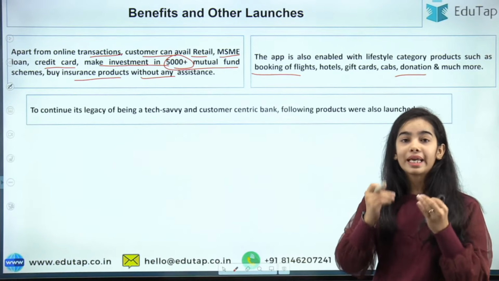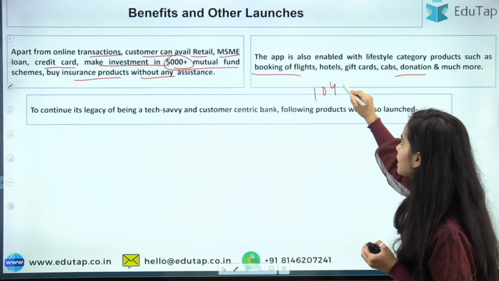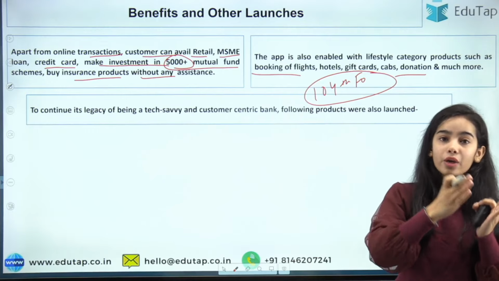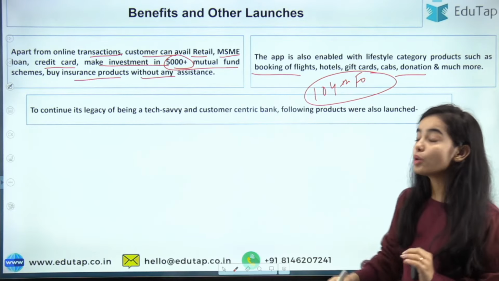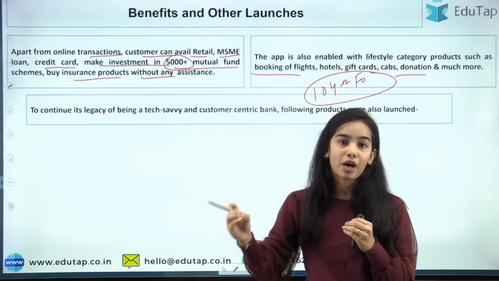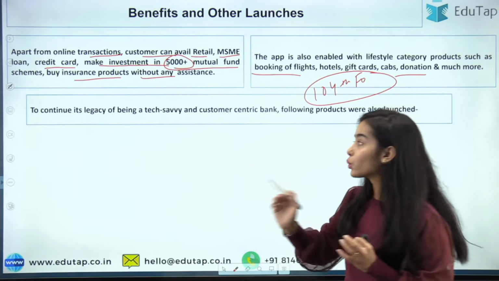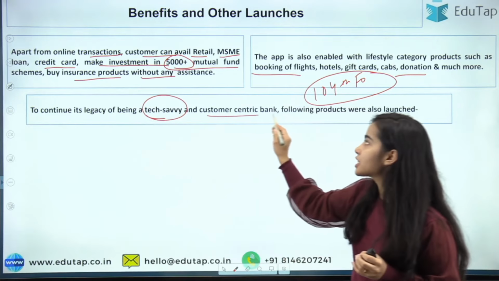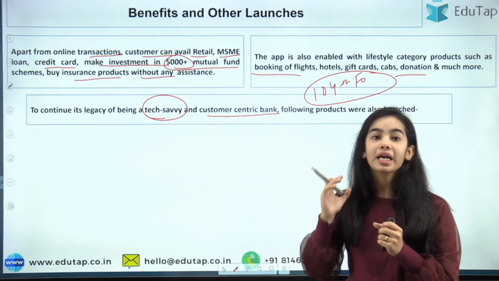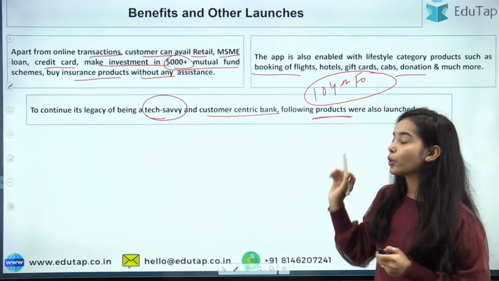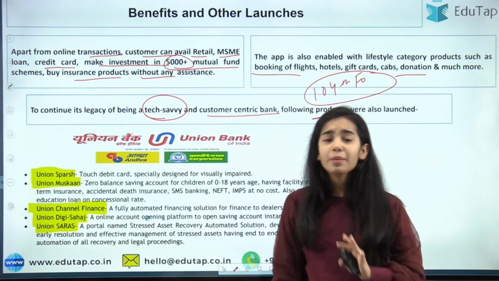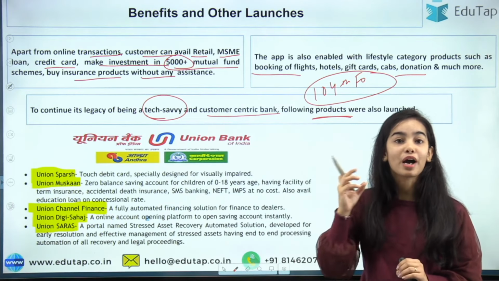Now, why do we discuss the 104th Foundation Day? Because on the 104th Foundation Day, on 11th November 2022, many new products were released by the Union Bank of India. The Union Bank of India is known as a tech savvy and customer centric bank, and it has released the following products. These 5 very important products have been released by the Union Bank of India.